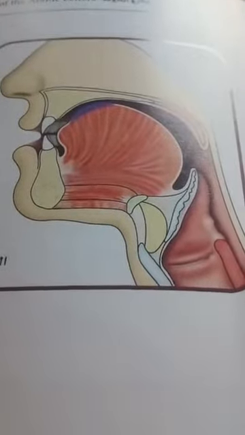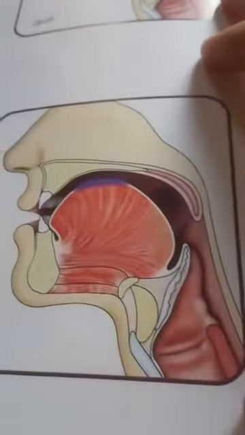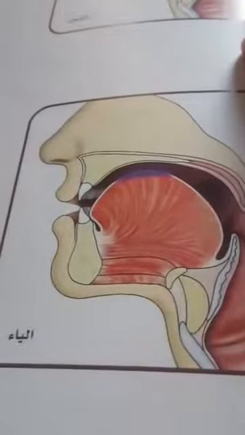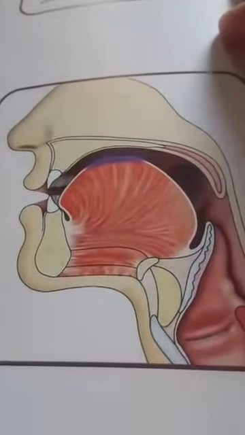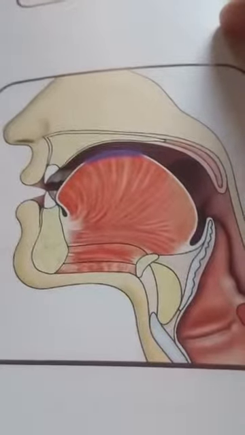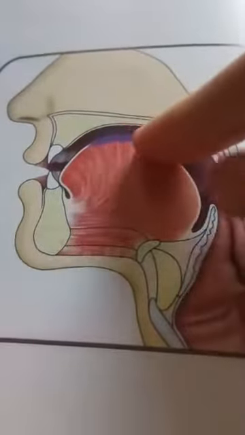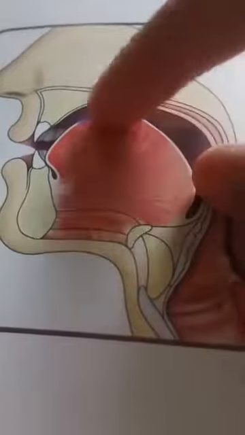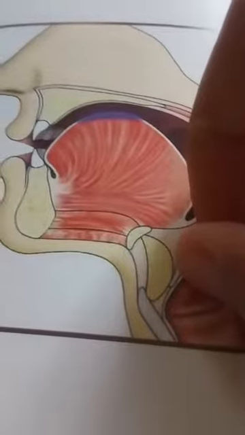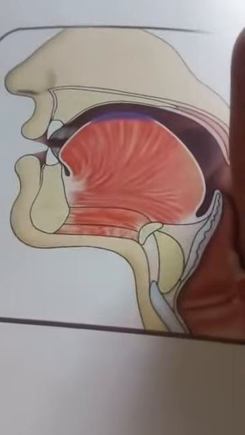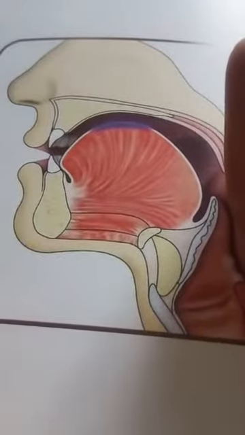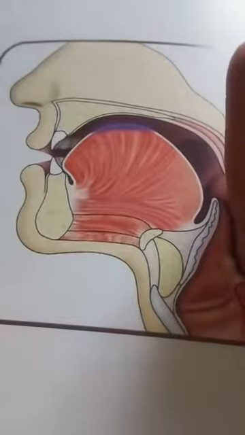For Ya, you can see that Ya has more space than Jim and Sheen. It has the same exit point as Jim and Sheen, but there is more space between the upper palate and the wasatul lisan, so that air can flow from this portion, and you can pronounce it like I, E.